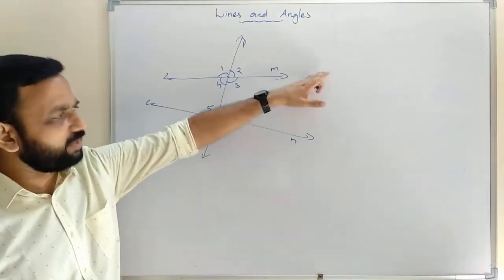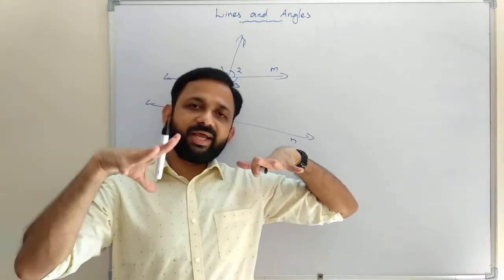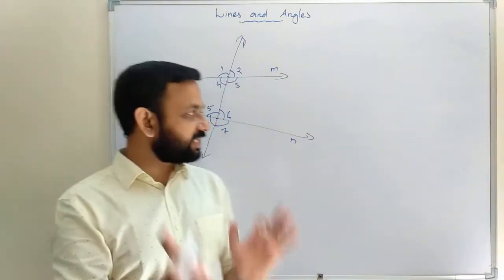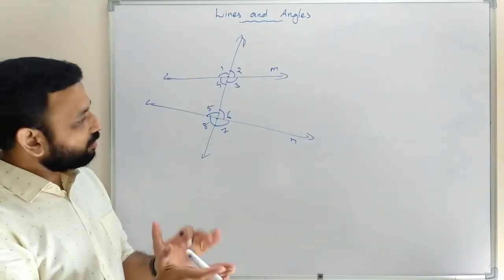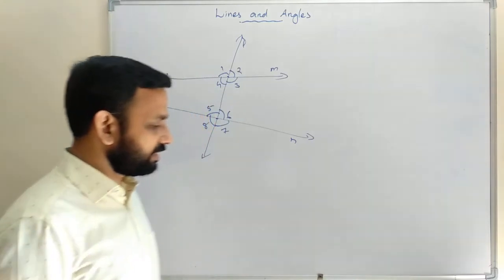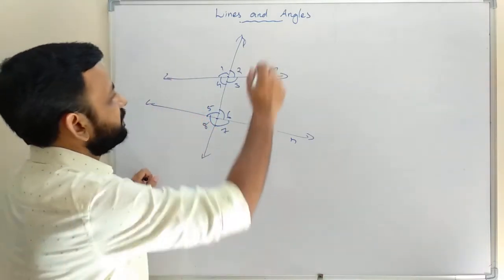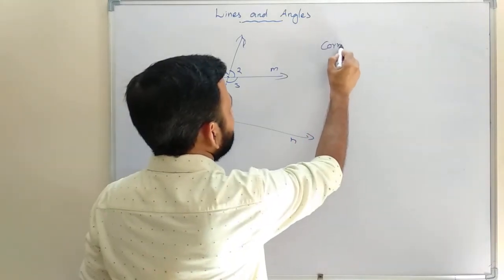Then in lower class you learned corresponding angles, alternate interior angles, alternate exterior angles, then co-interior angles, or interior angles on the same side of the transversal. So first we can take corresponding angles.